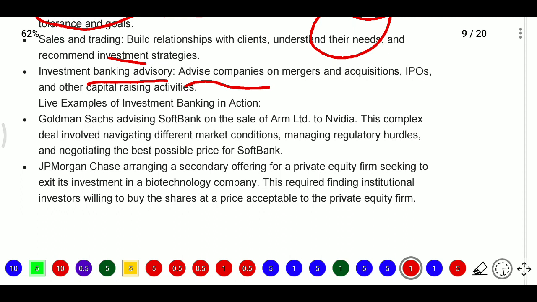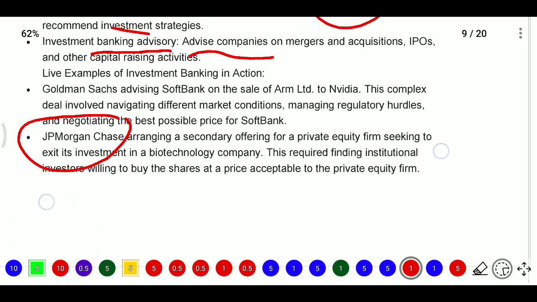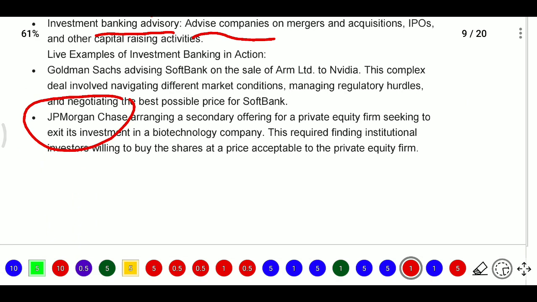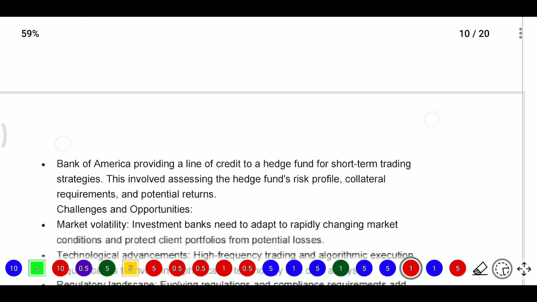Whereas JP Morgan Chase is arranging a secondary offering for a private equity firm seeking to exit its investment in a biotechnology company. Here the private equity funds are seeking to exit from this investment in the biotechnology company, and JP Morgan Chase will do this, which requires finding institutional investors willing to buy the shares at a price acceptable to the private equity firm.